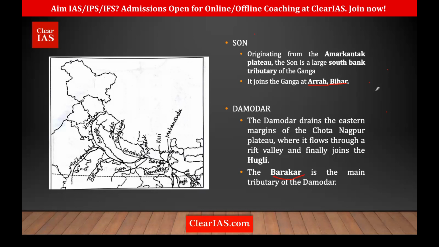One is Son. Son is originating from Amarkantak and flowing to the Ganga side. Then we have Narmada. Narmada is also originating from this Amarkantak and flowing where? This is flowing to the west and meeting the Arabian Sea. Then we have what? Yes, we have the Hasdeo River. This is the third river, which is a tributary of Narmada River, and Hasdeo is flowing south and meeting Narmada. Okay, so that is why this Amarkantak is known as the radial drainage pattern.